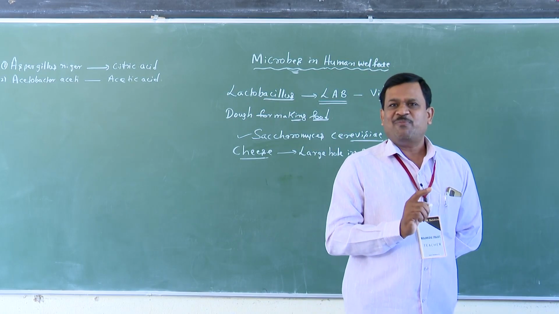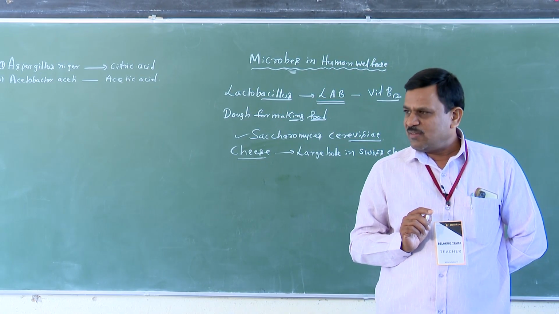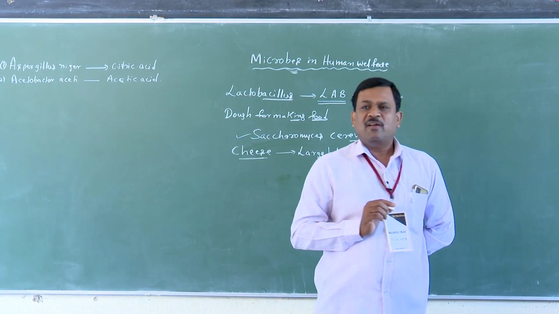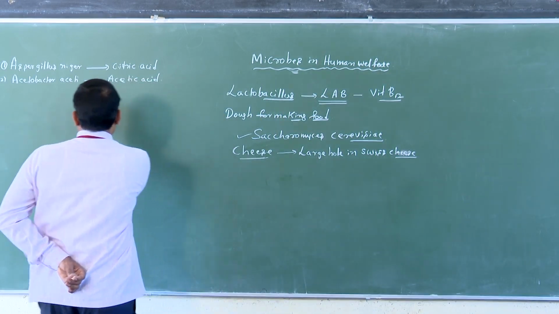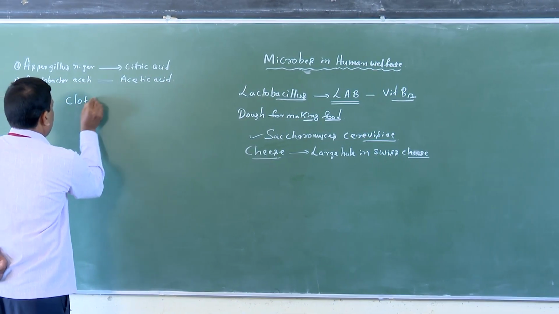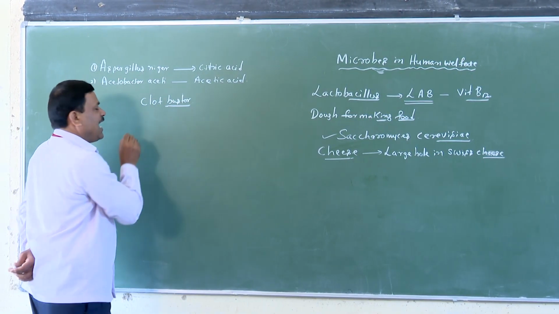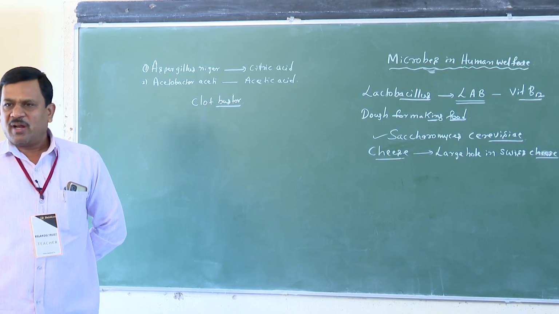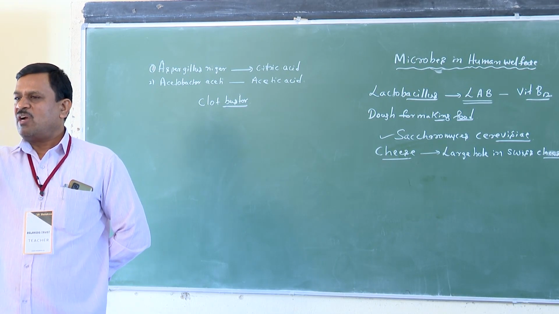Streptokinase is an enzyme used as a clot buster, for removing clots from the blood vessels of patients who have undergone myocardial infarction leading to heart attack.